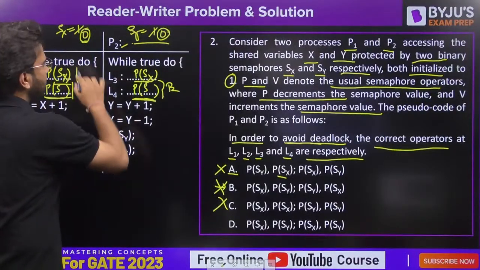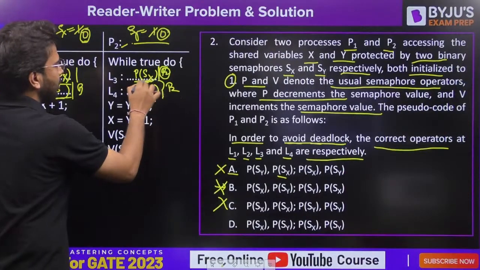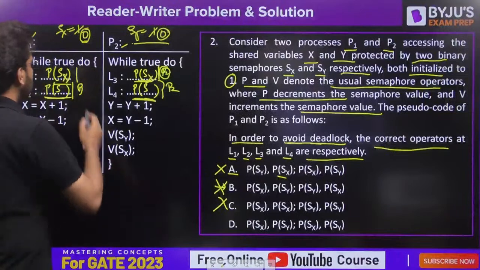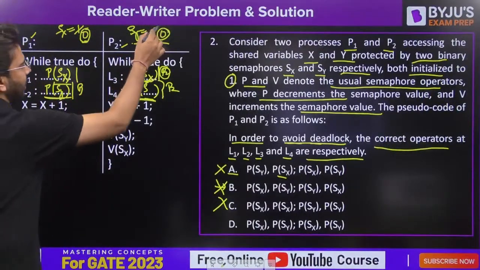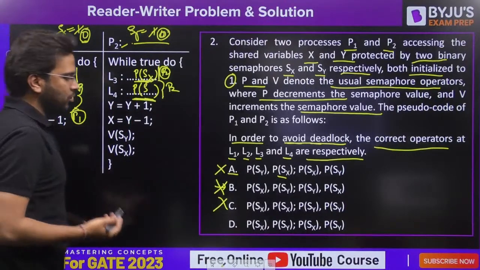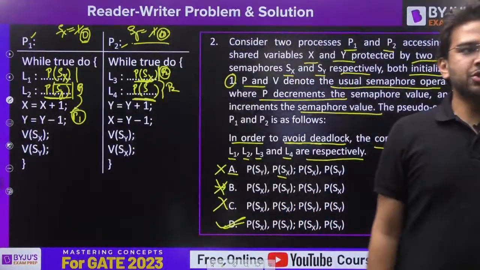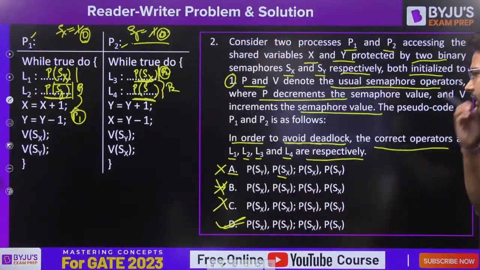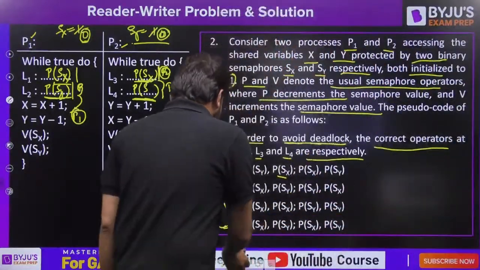Now let's say it got preempted, P2 arrives, P of Sx. It will get blocked here because the Sx value is already 0. Let's come back to P1. Sy, yes, it will perform. It will decrement the value, making it 0. So P1 will be able to proceed. That means there is no deadlock. There is no possibility of deadlock in option D. Is it clear, everyone? If you have any doubt here, please ask.